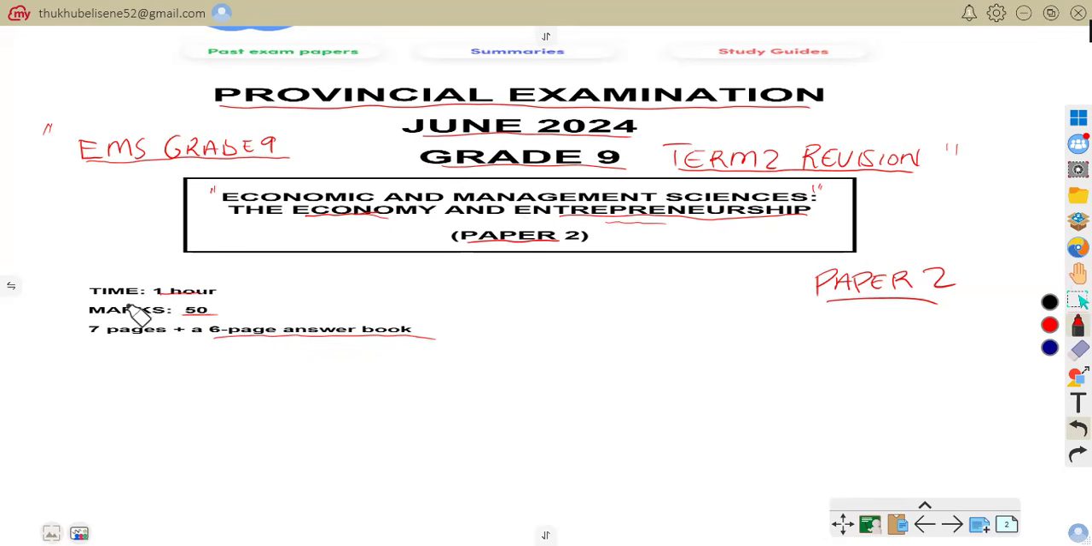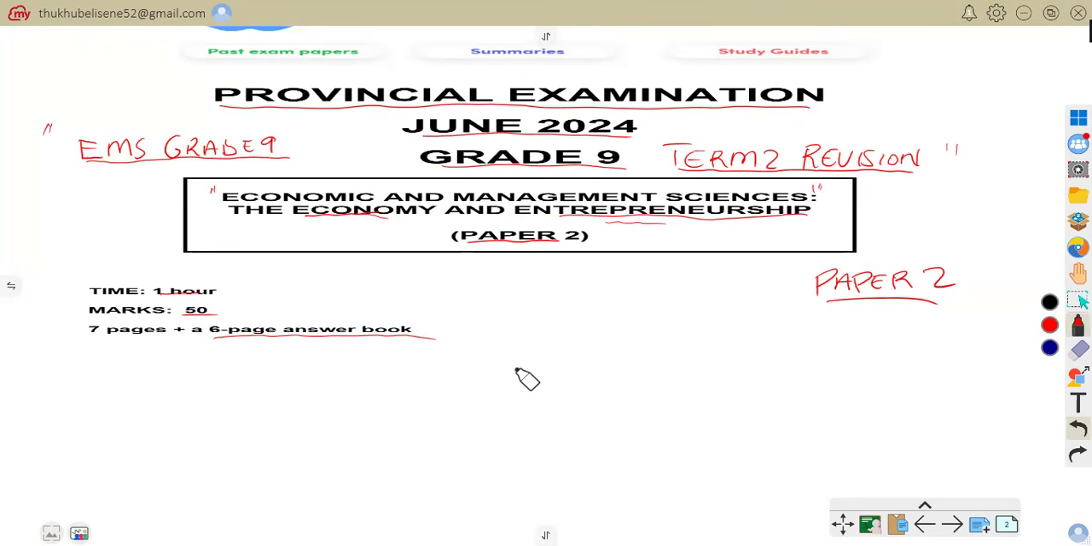This paper took 1 hour. So for us to finish this paper, the time that we have is just an hour. We are expected to finish this paper within an hour. The total marks is 50, and this question paper consists of 7 pages and a 6-page answer book. Hope we are together on that. So let us be together from the start of this presentation to the end of it.